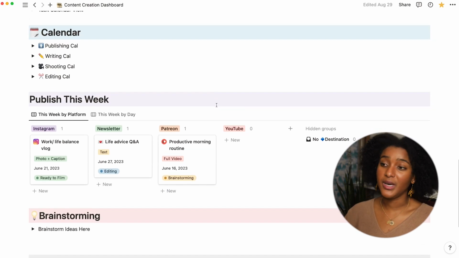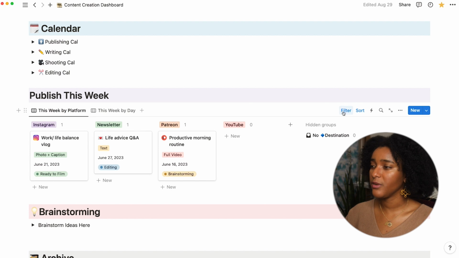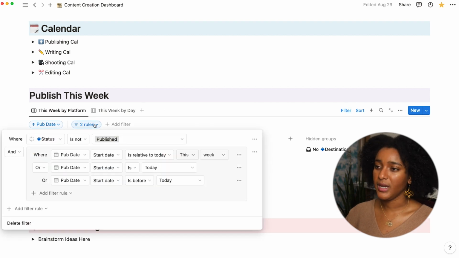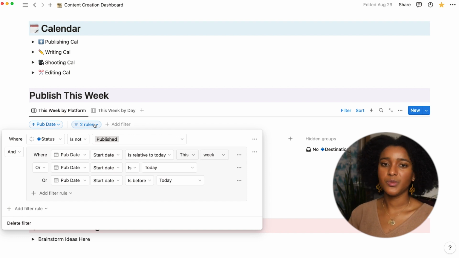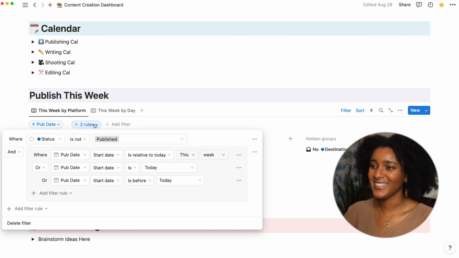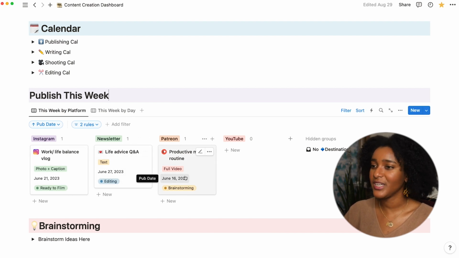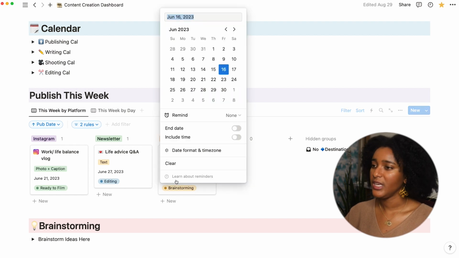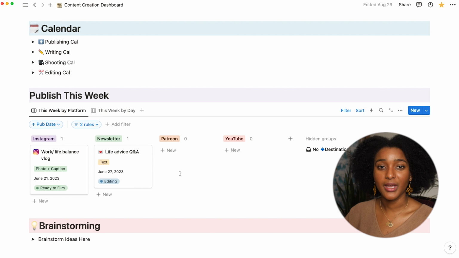And then we have a view of things that are going to publish this week by platform. So this is a board view that is filtered by what's today, within a week from today, or what's supposed to have been published before today. So you'll notice that these are marked for June, which is when I was last working on it. This will stay here until you publish it, so that's a nice reminder. If you wanted to reschedule, you can also do that right from this view. So I could reschedule that, and now it's no longer going out this week.